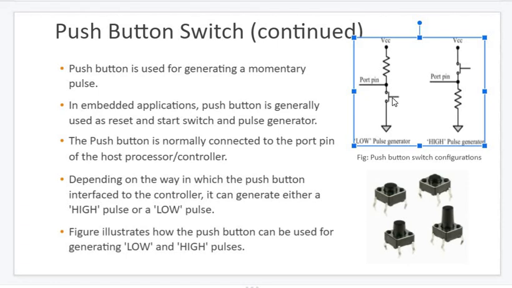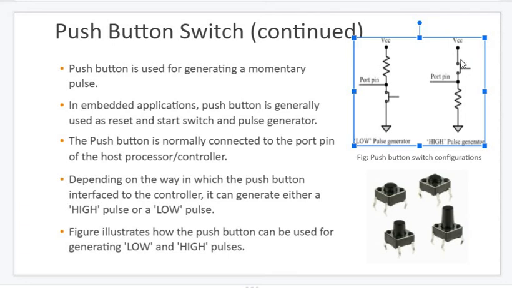You can see this side is where the user needs to press. Right now there is no contact between the VCC pin and ground. When the user presses the button, the mechanical component joins them. If it is joined, VCC will move to the ground.